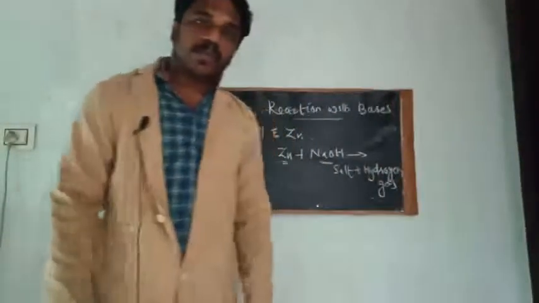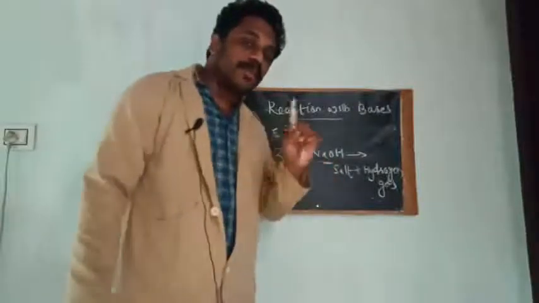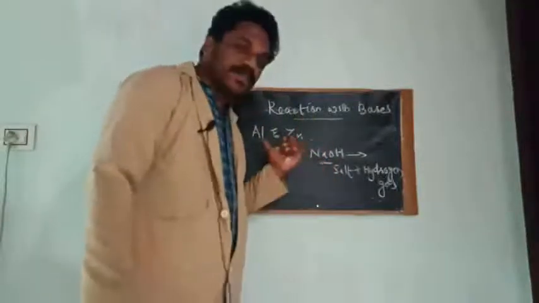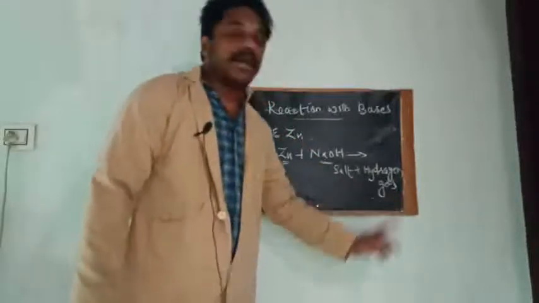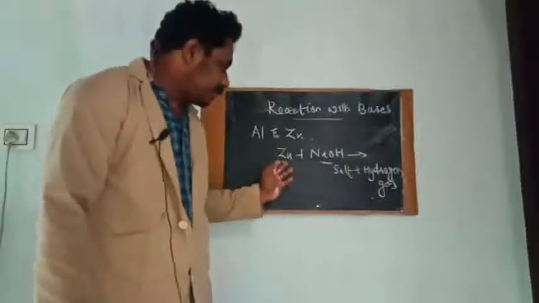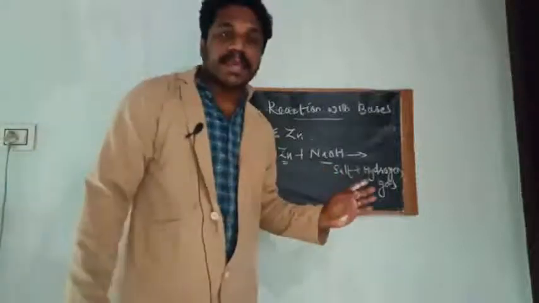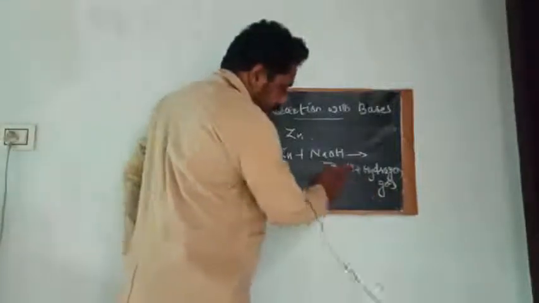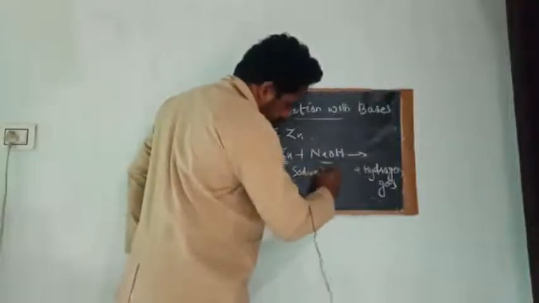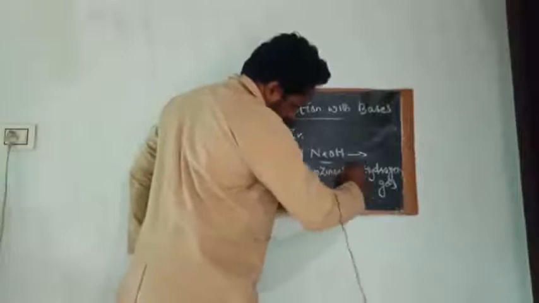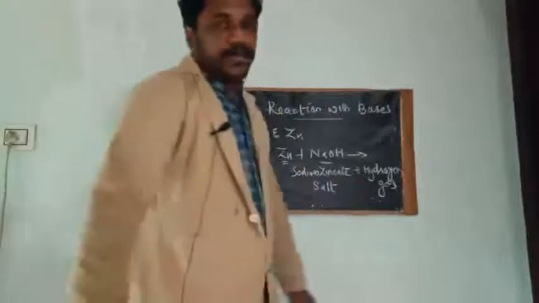So similar to acids, bases also react with metals, but not all the metals, okay. Bases react with metals such as aluminium and zinc to form salt and hydrogen gas. In case of zinc, when these two react, the salt formed will be sodium zincate. Sodium zincate, salt, and hydrogen gas will be formed.